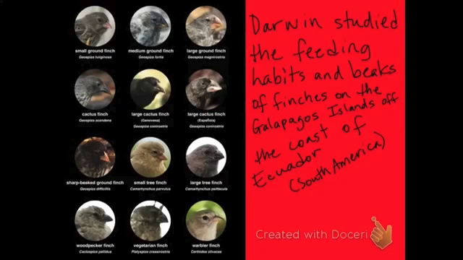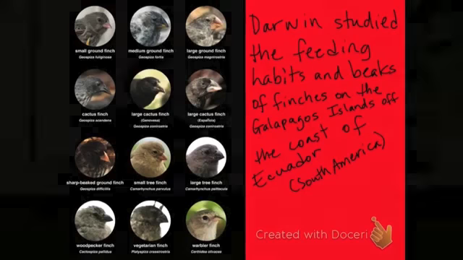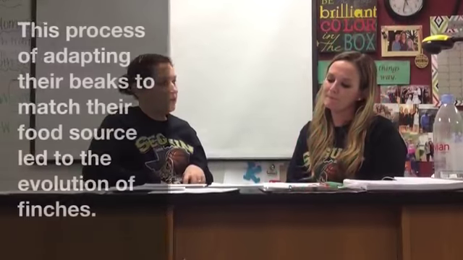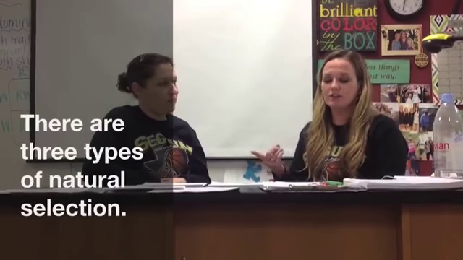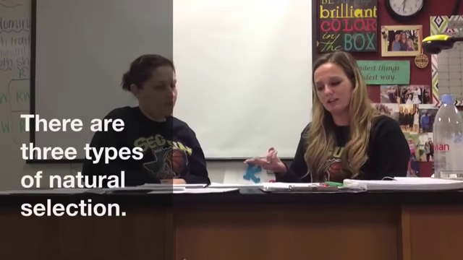Darwin studied the feeding habits and beaks of finches on the Galapagos Islands. They're located off the coast of Ecuador, and Ecuador is in South America. So their beaks change through adaptation. Exactly. Now, there are three types of natural selection: directional selection, disruptive selection, or stabilizing selection.